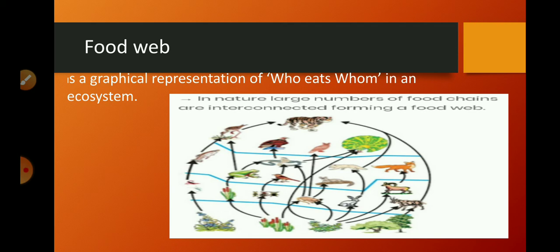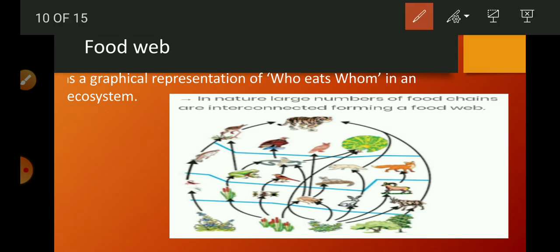Here we can see different organisms of different food chains are linked to another food chain also. This frog is part of the grassland food chain of the grassland ecosystem, and this frog is also eaten by this bird, which is part of the aquatic ecosystem also.